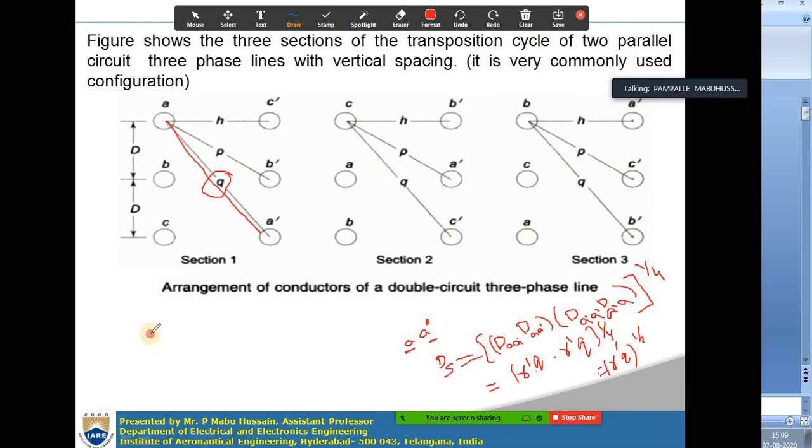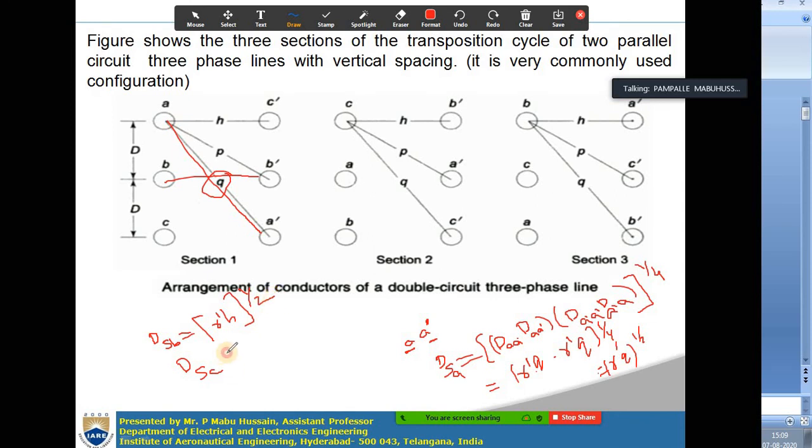Similarly, you determine the self GMD for phase B. So this is for phase A, and you determine for phase C also. For phase B, BB is again the self distance r dash, and B to B dash here is H. So finally you get r dash H and r dash H whole square, whole to the power of 1 by 4, which is finally r dash H whole to the power of 1 by 2.